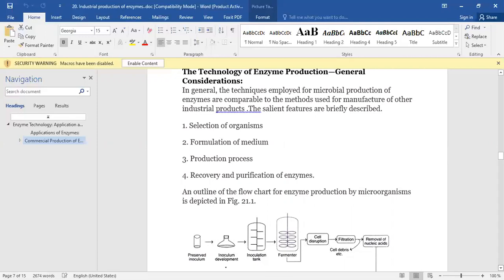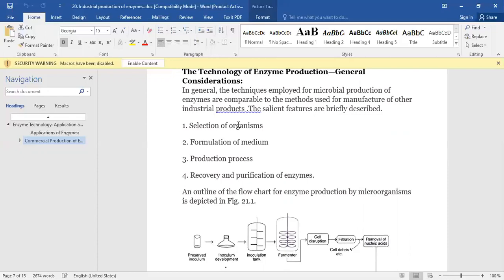In the process of enzyme production, the first step is selection of organism. As we have already discussed in the previous video, different kinds of animals and microorganisms such as yeast, fungi, bacteria are used for the production of enzymes. On the basis of suitability, we select a particular kind of organism.